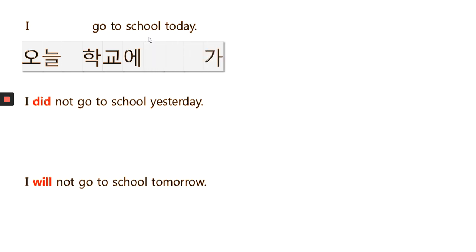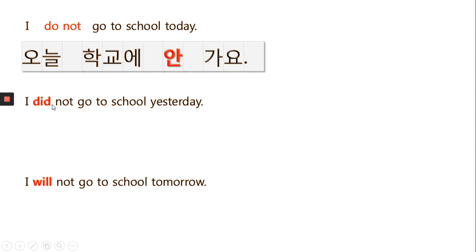Go is 가 plus, and now we need final endings. So 가 plus 아요. 가 has no 받침, contraction. 가요. 오늘 학교에 가요. I go to school today. How about I don't go to school today? As I said, we don't have do in Korean language. You just put not in front of verb. So 학교에 안 가요. Between 안 and verb, space. 오늘 학교에 안 가요.